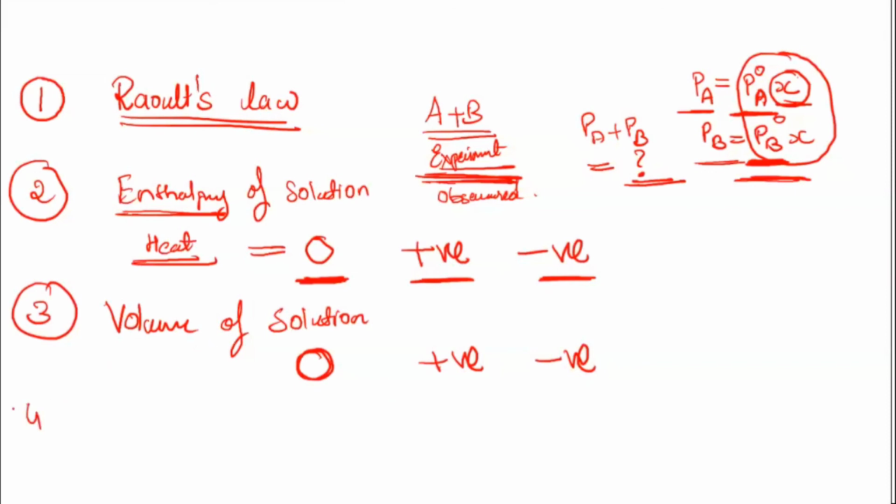And the last one is the force of interaction between them. This is basically the reason why the solution can show different behavior. So these four parameters you have to learn under ideal and non-ideal. I will start with the first one, the ideal solution.